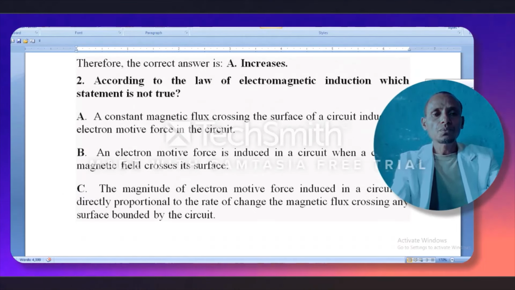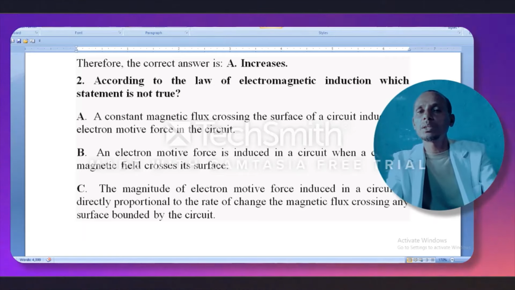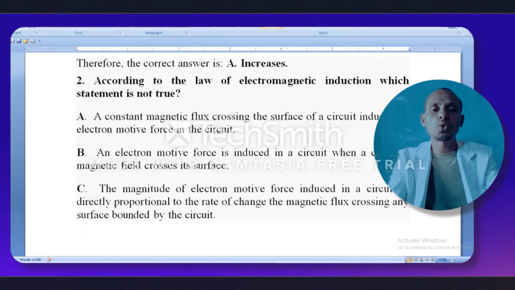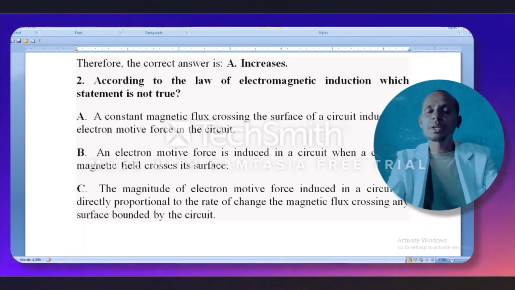The next question. Question number 2. According to the law of electromagnetic induction, which statement is not true? Choice A. A constant magnetic flux across the surface of a circuit induces an electromotive force in the circuit. Choice B. An electromotive force is induced in a circuit when a constant magnetic field is across its surface.